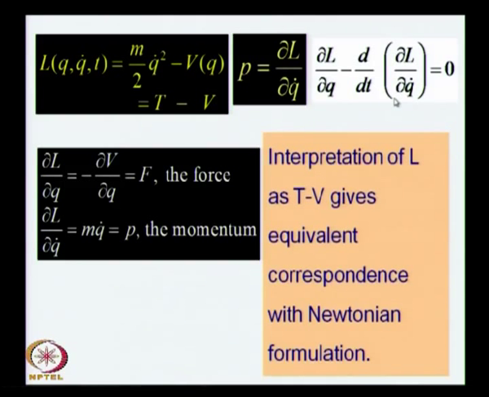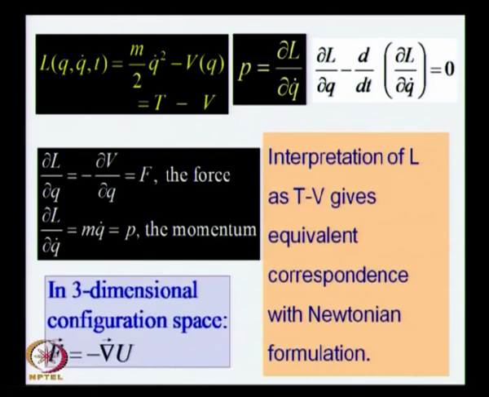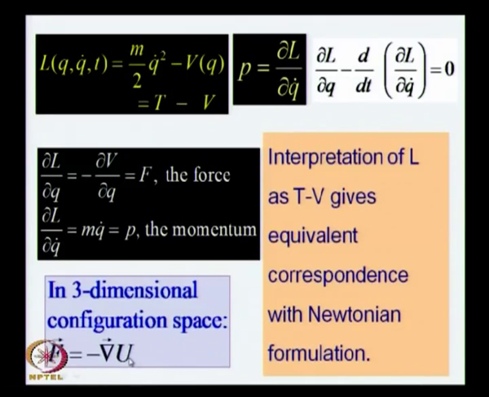So, this gives you the direct correspondence between the Lagrangian formulation of mechanics and the Newtonian formulation of mechanics, and the potential appears in the Lagrangian as T minus V. So, L equal to T minus V gives you the correct form of the Lagrangian, which you can relate to the Newtonian formulation of mechanics. Now, in 3 dimensions I have pointed out that the force turns out to be the negative gradient of the potential.